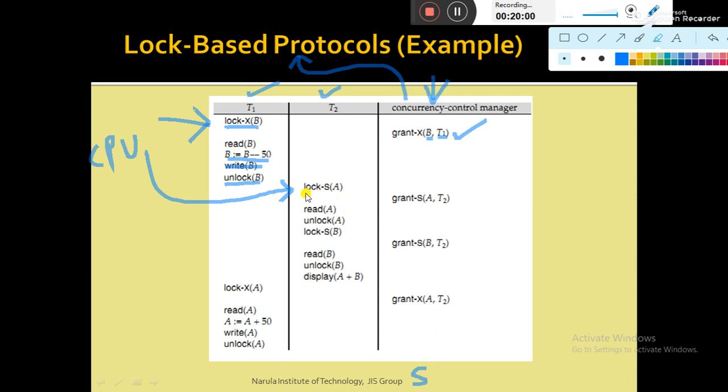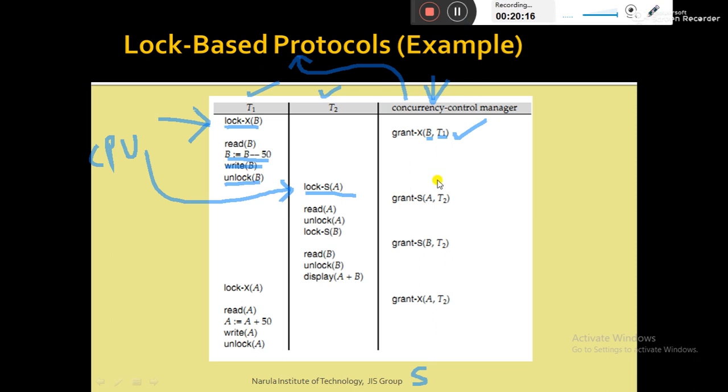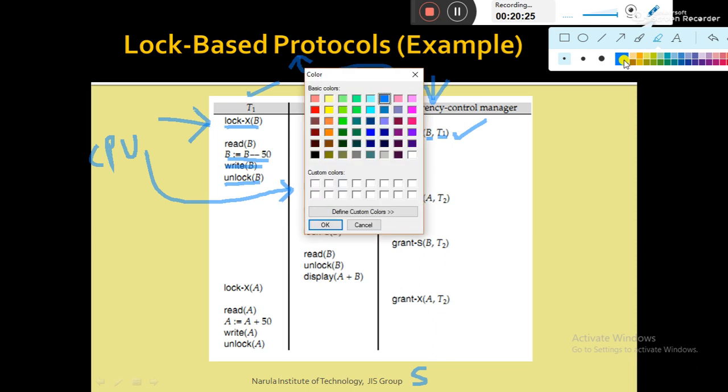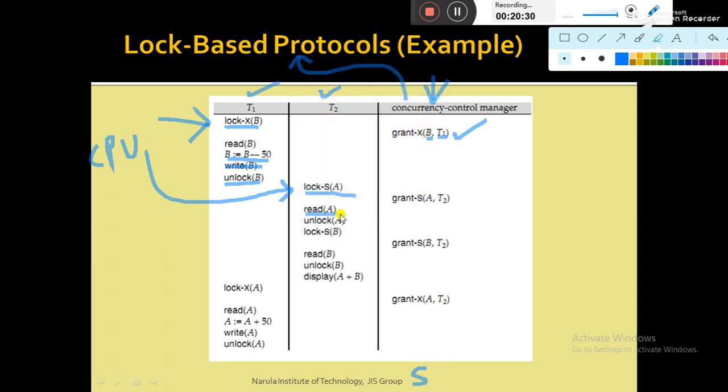Now T2 makes a lock request on data item A in shared mode. Similarly, the concurrency control manager has to check whether A is locked by some other transaction or not. At that point of time, A is not locked by any other transaction, so the concurrency control manager grants the request. As the lock request is granted, T2 will execute its normal operation. It will read A, then unlock A, meaning release the lock.